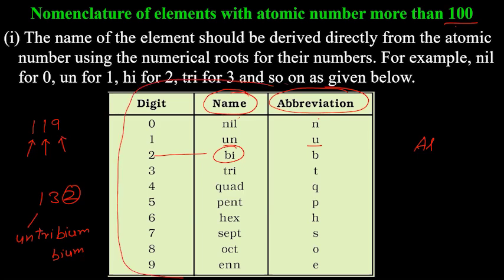So I would suggest that you memorize these values. These are very straightforward. Nil, un, bi, tri, quad, pent, hex, sept, oct, enn. For 9, you might not be knowing already. Otherwise, all you can remember by common sense.